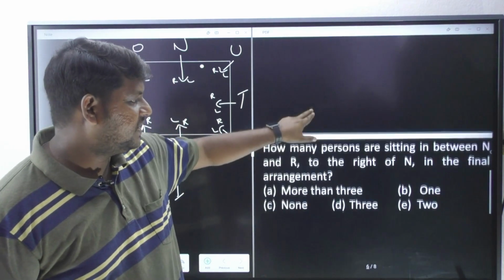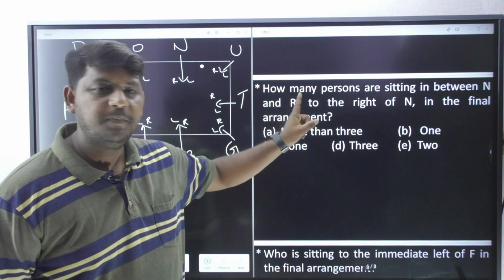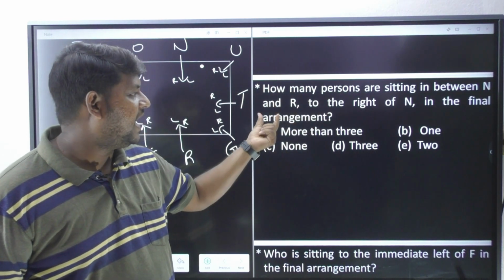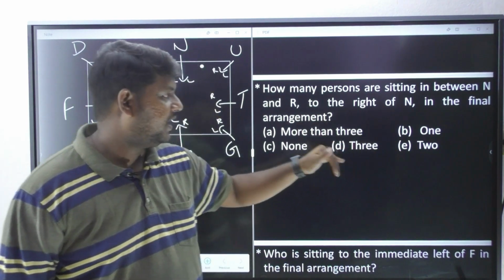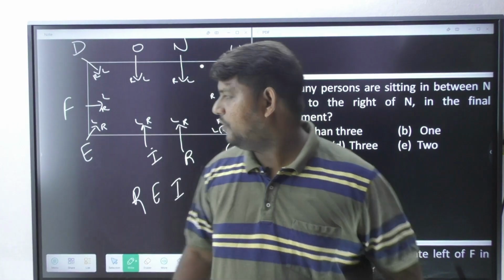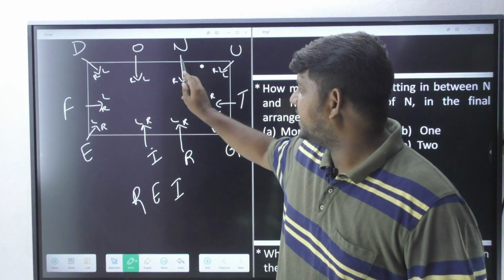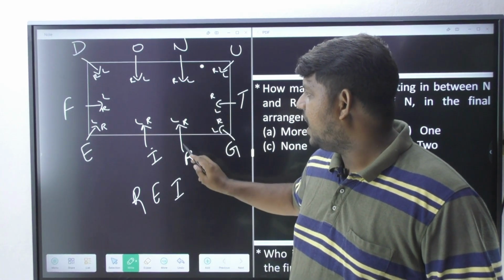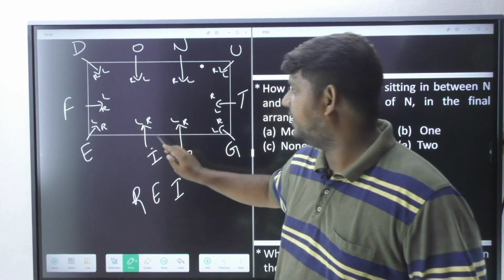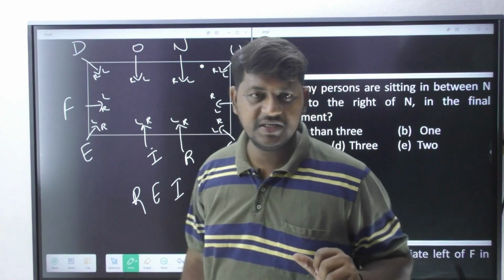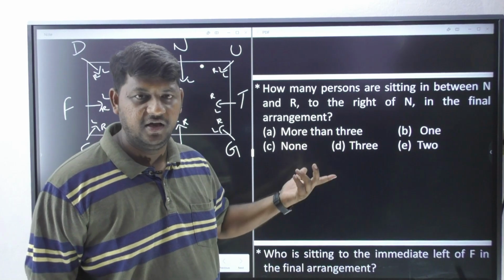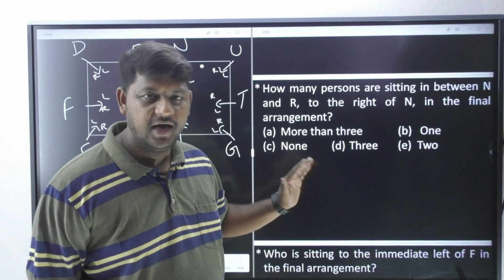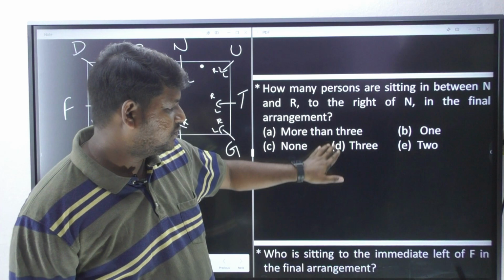Let's move forward with the next question. How many persons are sitting in between N and R to the right of N? Okay, in the final arrangement. Now right of N, in between N and as well as R, how many persons are there? Definitely 5 persons are there. So your option is A, more than 3. More than 3 is your answer. Am I clear?